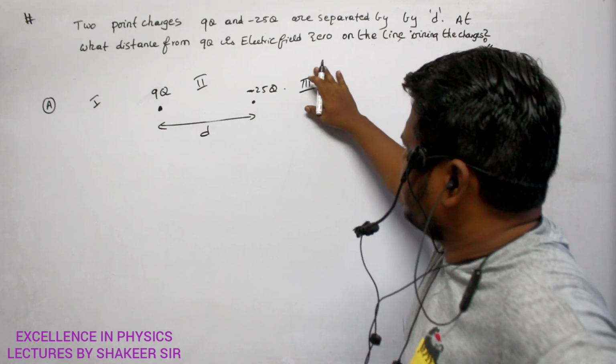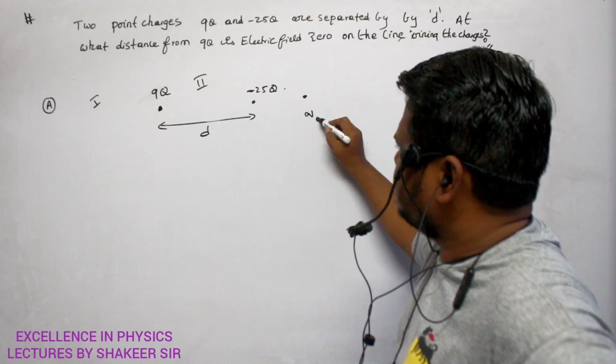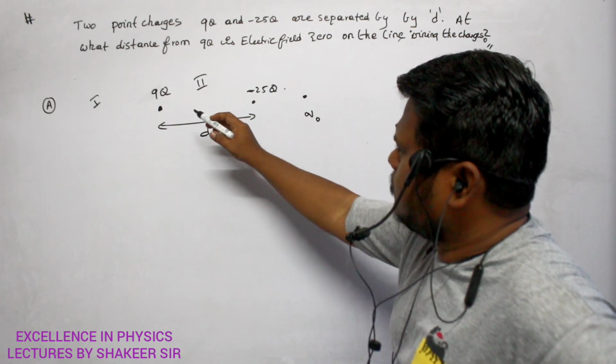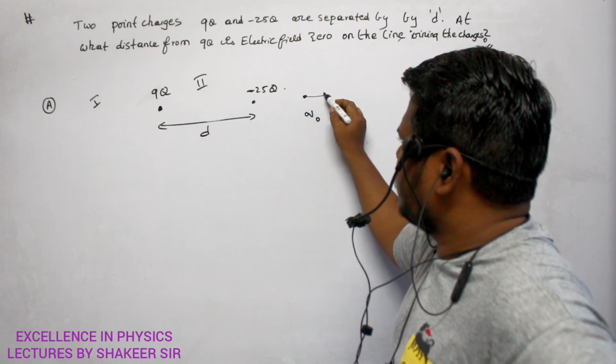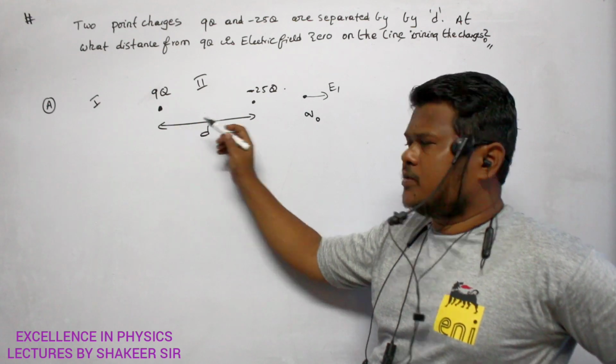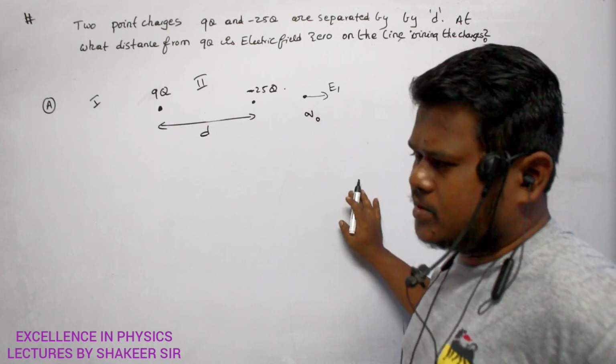Now you check in region number 3. If I place a test charge here, the electric field due to 9q will be a small vector, E1. 9q is a positive charge, so it will repel the test charge and E1 will be in this direction.